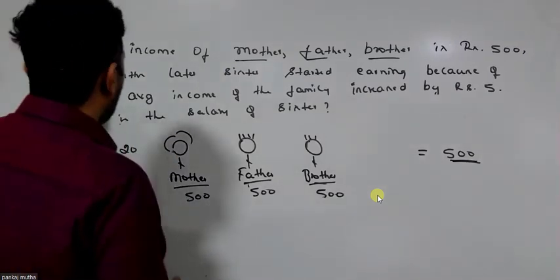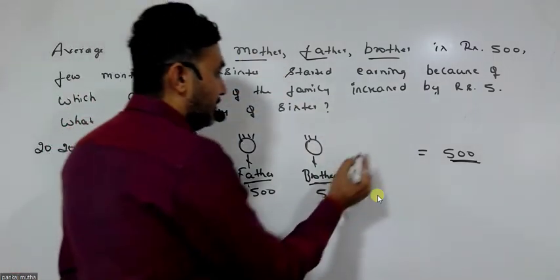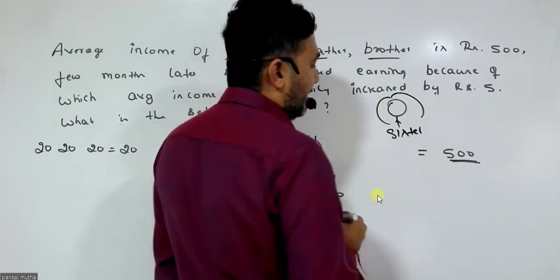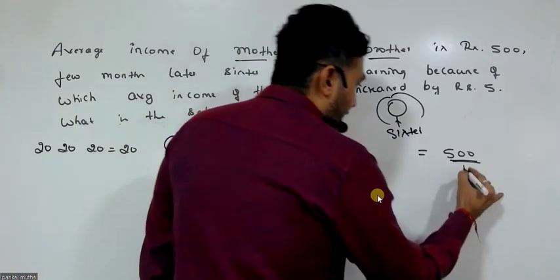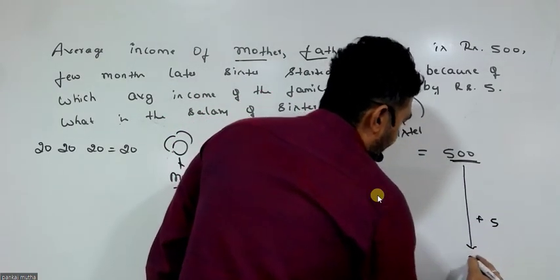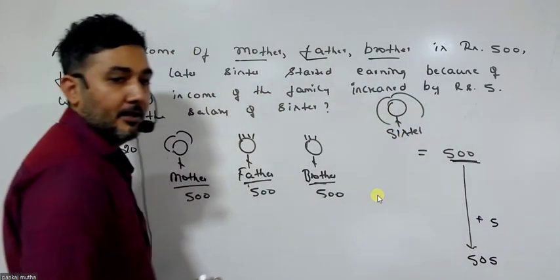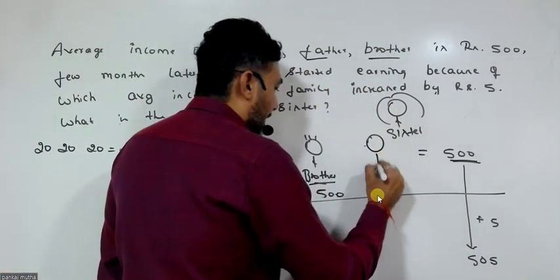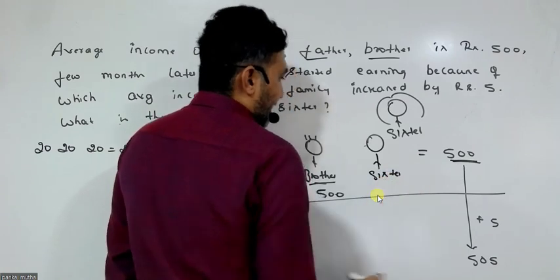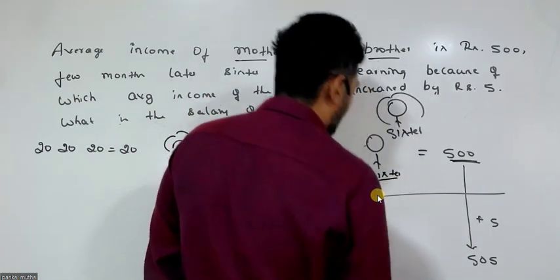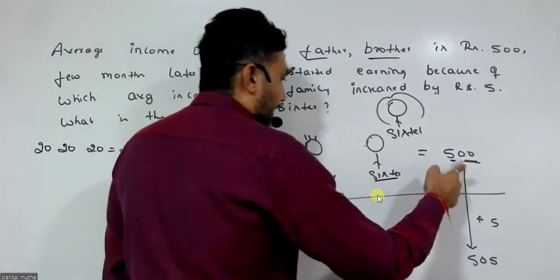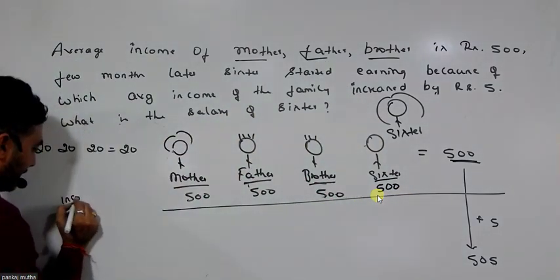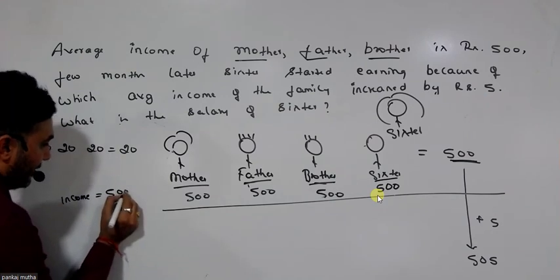Next, what they're telling is, a few months later, the sister started earning. When the sister started earning, the average increases by 5, and the new average becomes 505. Firstly, the sister was not earning, so why don't you add the sister here? Let's forget about the changes and start with an assumption. When the sister is added, if the average is 500, we can assume the sister's income to be 500.